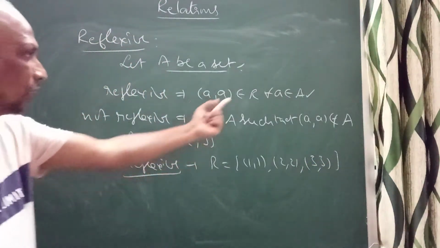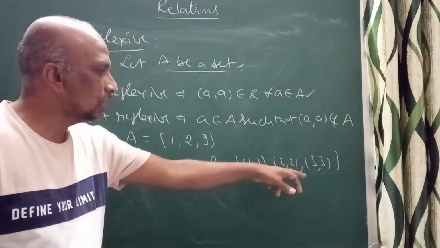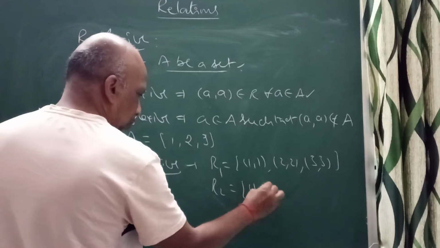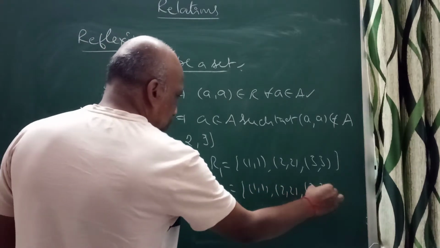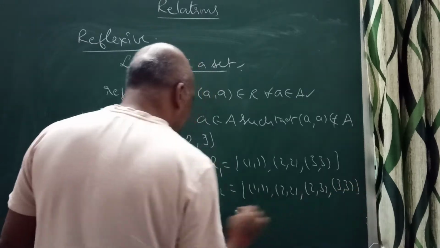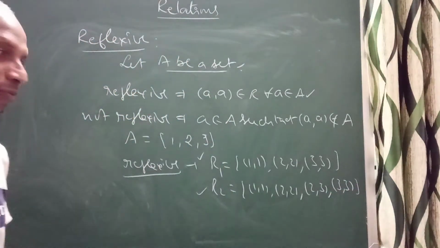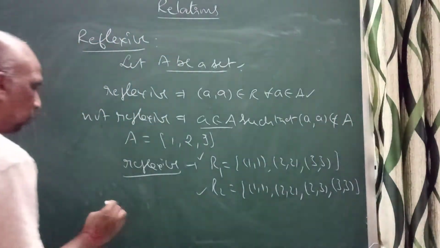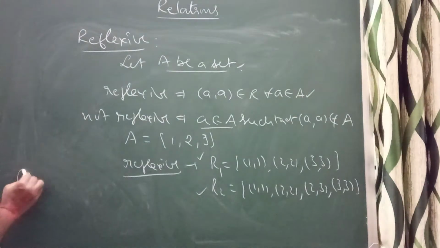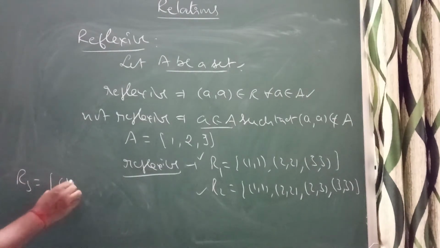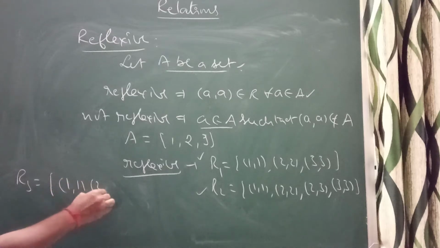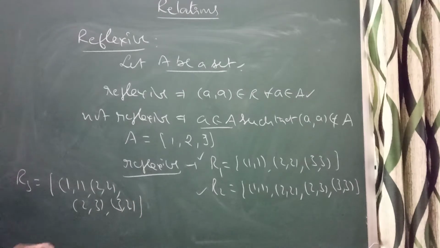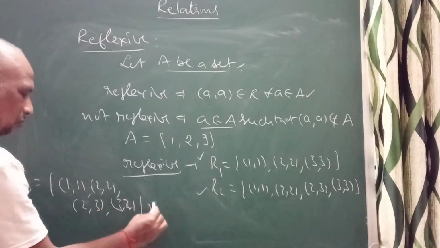Now in this case you see (1, 1), (2, 2), (3, 3): for every a belongs to A, (a, a) belongs to R, then it is reflexive. Even this is R2, I can write (1, 1), (2, 2), (2, 3) and (3, 3). Even this is also reflexive. Now see here, I have taken R3. So R3 is equal to {(1, 1), (2, 2), (2, 3), (3, 2)}. It's a relation, but here it is not reflexive, since (3, 3) is missing.